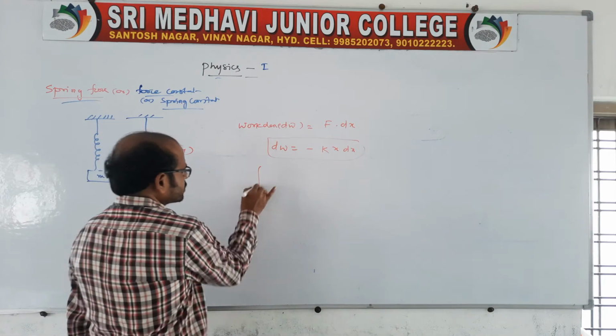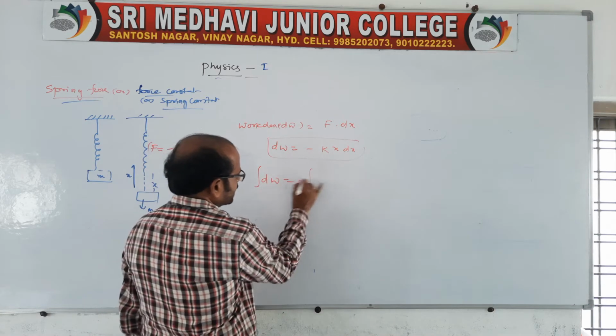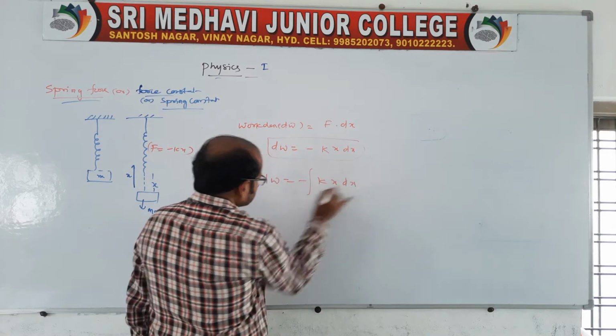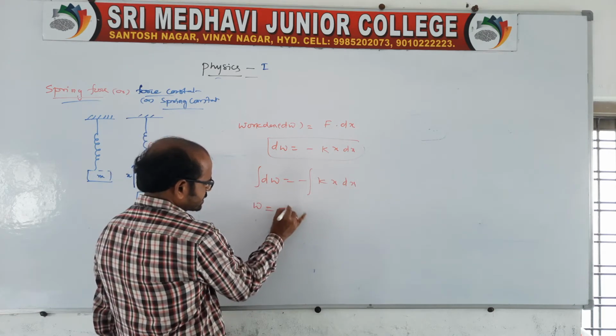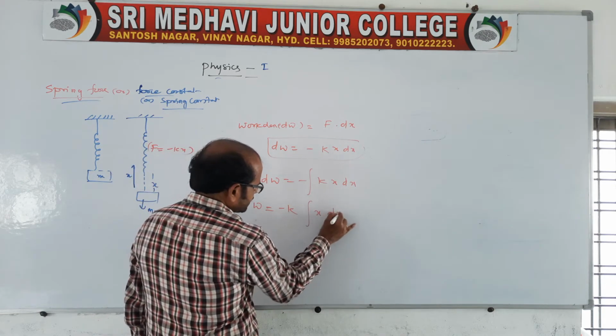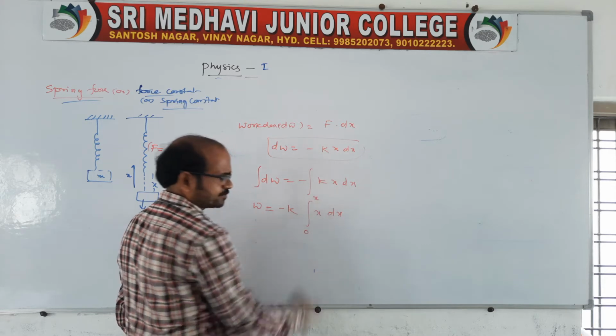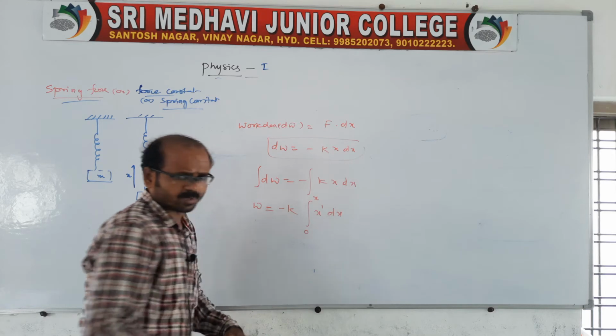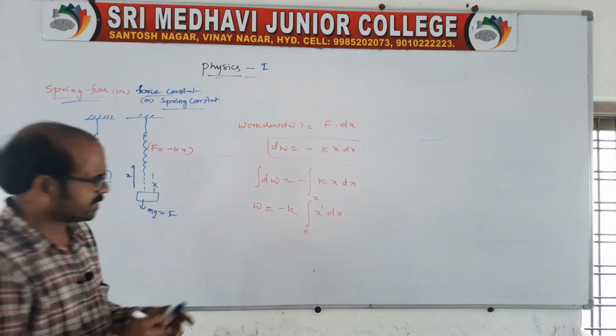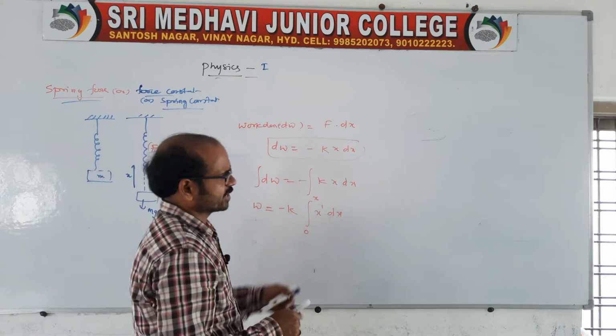Therefore, now let us apply the integration method: minus kx into dx. So, work done, integration of dW is nothing but W, it is k into x into dx, from 0 to x. There will be a power for the x, you take it as 1.